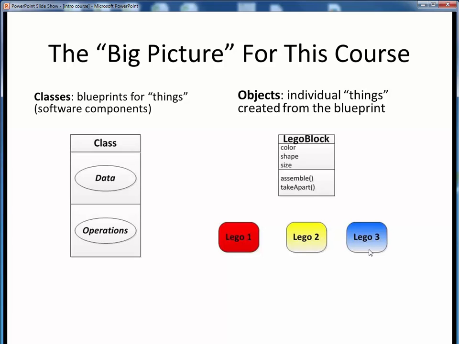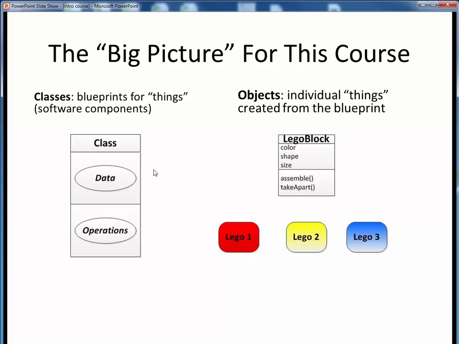Taking this idea back to software development, rather than creating all of our new software from scratch, we would really prefer to work with pre-built components that someone else has already created. Things like, for example, a file, a network connection, a calendar date, or descriptions of real-world things we create for ourselves, such as a browser, an engine, or a person. I'm just making up things off the top of my head, but you get the idea.